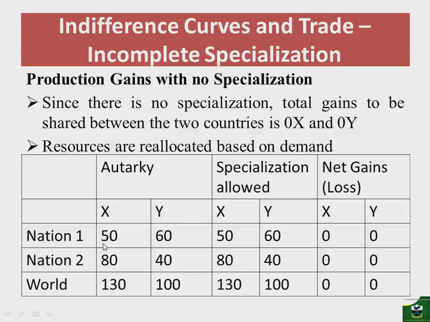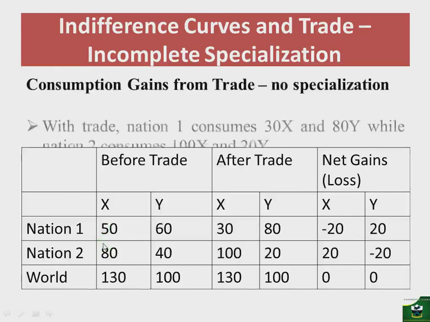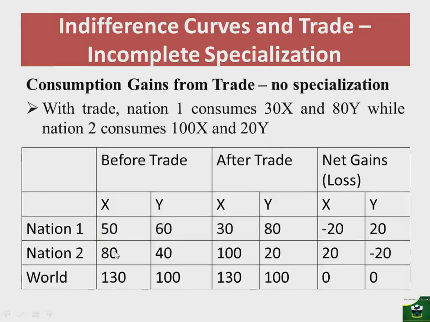Okay, so with consumption, we note the following, that with trade, nation 1 consumes 30 units of X and 80 units of Y, while nation 2 consumes 100 units of X and 20 units of Y. So before trade was allowed, nation 1 consumed 50, that's the autarky amounts which were produced, and then 60 of Y, and nation 2 consumes 80 of X and 40 of Y. And world consumption, we noted that 130 will be consumed of X and 100 of Y, because what is produced domestically is what is consumed in the absence of trade.